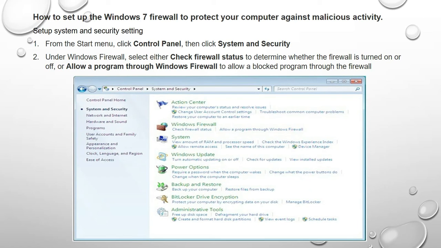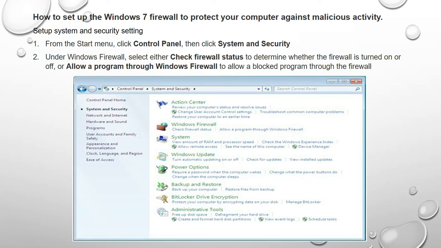Now, how to set up the Windows 7 firewall to protect your computer against malicious activities. What are the setup procedures? As for software related, we are also able to protect our system by setting the firewall.